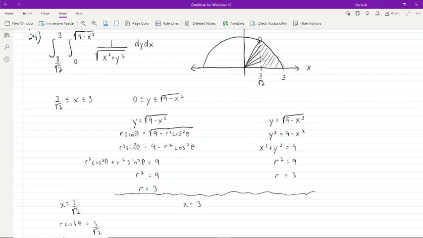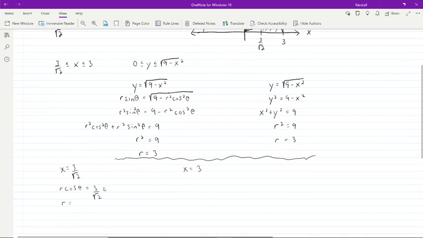What we're trying to figure out is, what is our radius when we're on this line, x equals 3 over root 2? We can see what the radius is clearly when we're on the circle, but what is the radius going to be when we're on that line? It's going to vary depending upon what theta is. So that's why it's reasonable that our r is going to be a function of theta. We end up with 1 over cosine theta times 3 over root 2, and 1 over cosine theta is just secant theta.